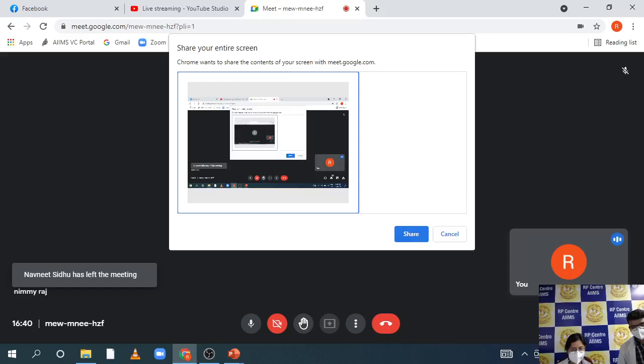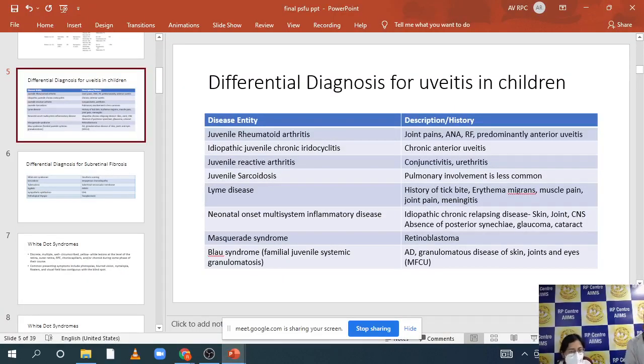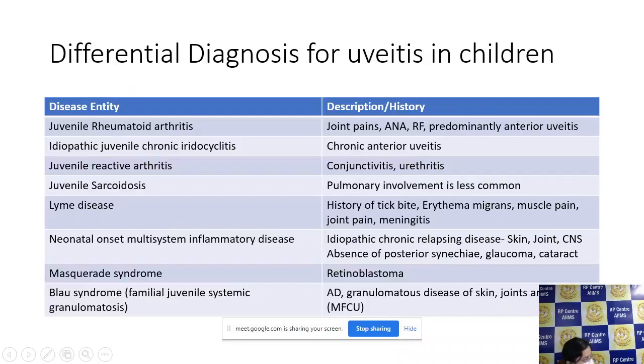See, like we discussed in the very beginning, when you start analyzing this case, what we have finally come to is that it is a granulomatous panuveitis and it is multifocal. Now then, how do you go ahead from there? Go to the differential of white dot syndrome.